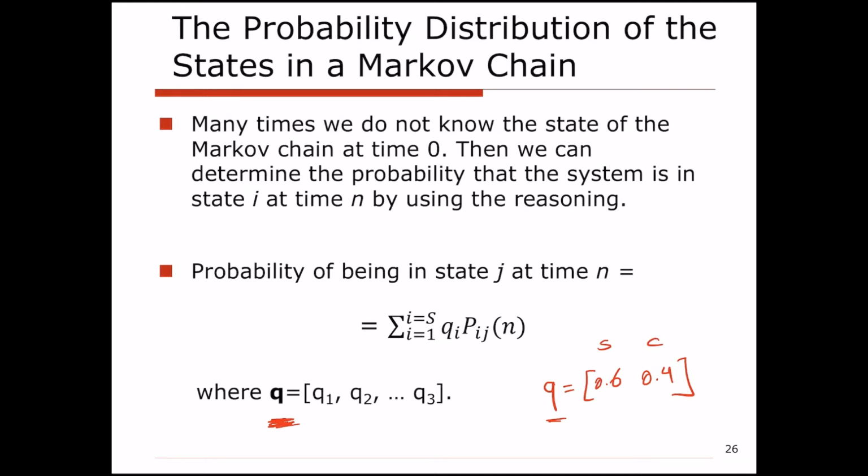We just know the distribution of the state of the system, meaning that we know the probability that the system is in any one of the possible values, and we want to know where we are going to be, for example, after n possible transitions. So where we can be after n transitions would be the probability distribution of the state of the system after n transitions, and we want to see how we can calculate that.